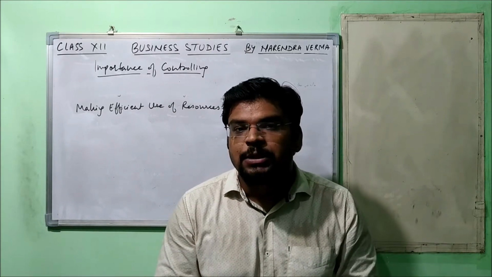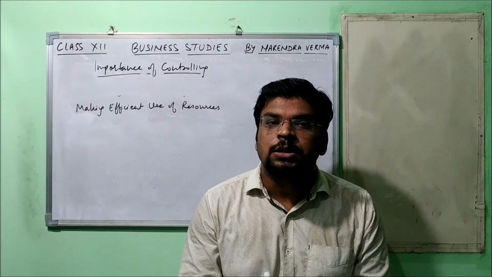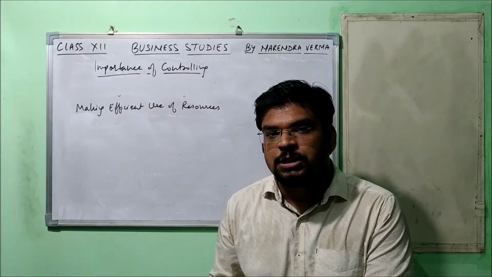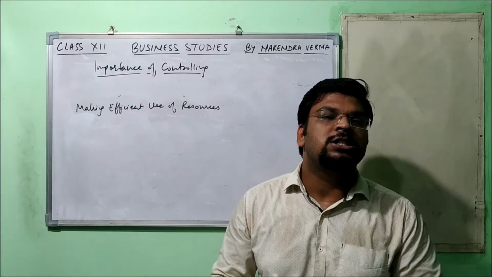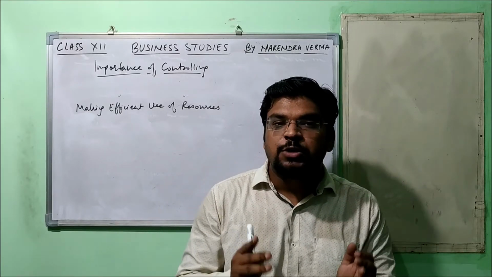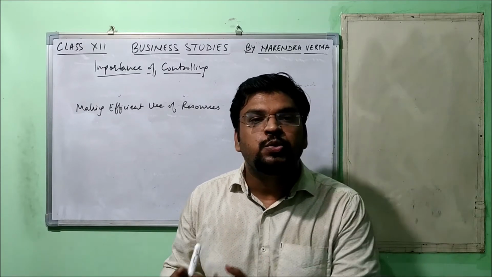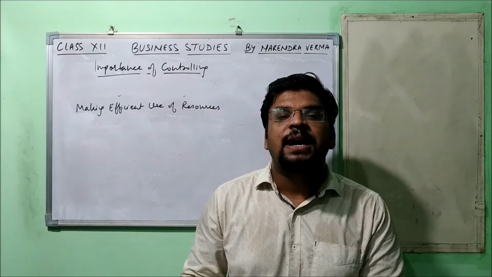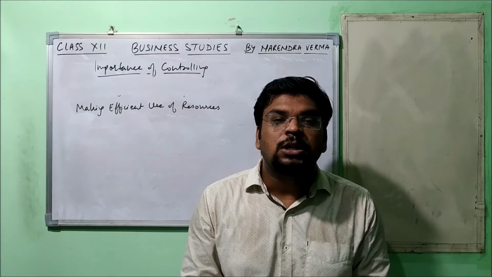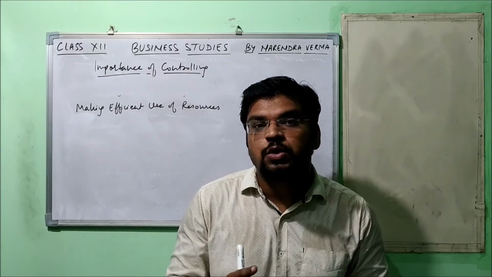So what will happen? As I told you, this target is there for the year. If they see in the initial months that if we keep this performance, if we are getting this output, we cannot achieve the target, then definitely management will wake up at that point of time. Management will see where we are lacking, what is happening, whether all the resources are being used properly or not. If they see that workers are wasting time in gossiping and all, then they need to take some corrective measure for that. So that problem was found out just because of the control.